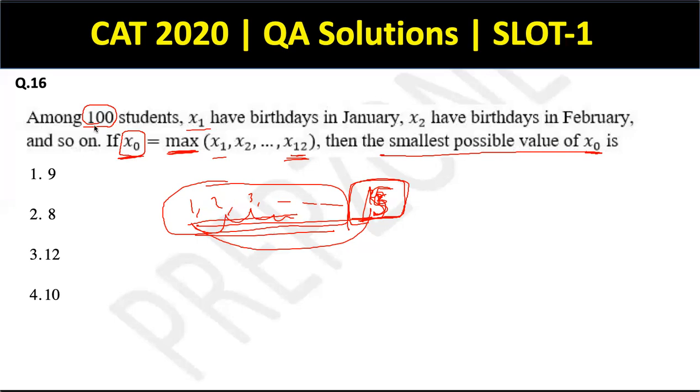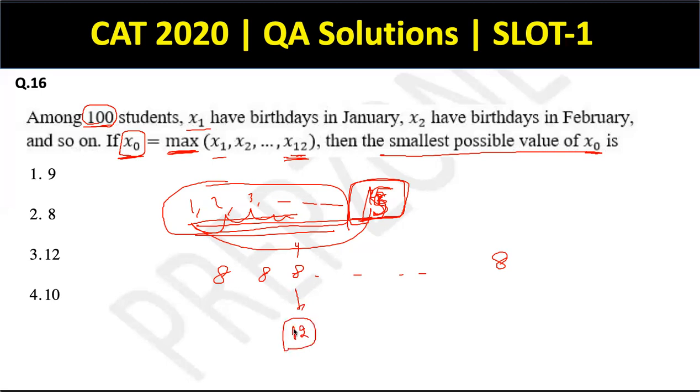I divide this 100 into 12 parts. So 12 8s are 96 and 12 9s are 108. So 9 crosses 100. 8 is the maximum possible value, right? So let's say I give 8, 8, 8 to each of these 12 values. Now I'm left with 4 people more, right? Now can I give this 4 to anyone? I can, but that will make this 8 as 12.